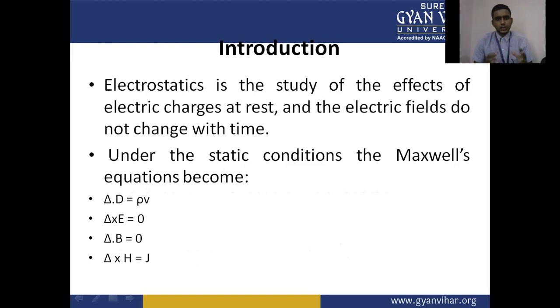So under static conditions, the Maxwell equations become del dot D equal to rho V, del cross E equal to 0, del dot B equal to 0, del cross H equal to J. These are our Maxwell equations through which we will understand the electrostatic and magnetostatic fields. These are very important relationships of the Maxwell equations.